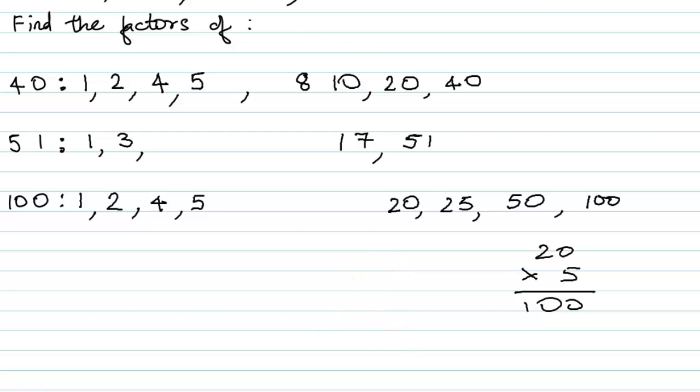What about 9? No, it does not go in the table of 9 either. And what about 10? Yeah, it comes in the table of 10. 10 10s are 100. But we are not going to write another 10 over here because all these numbers should only come once. So we have all the factors of 100 and they are 1, 2, 4, 5, 10, 20, 25, 50 and 100. I hope you understood this.